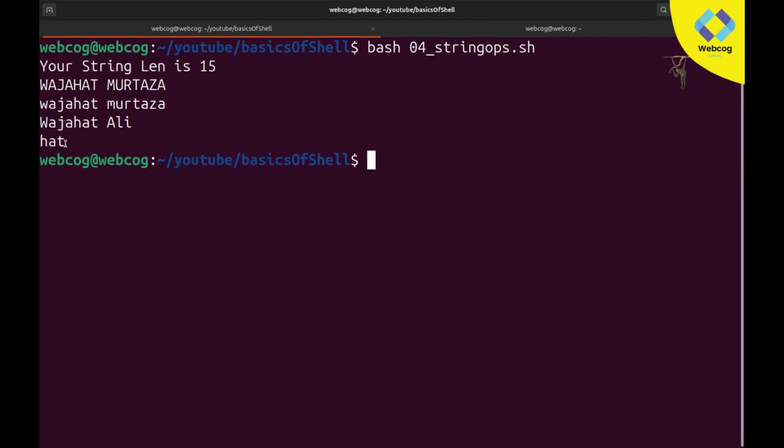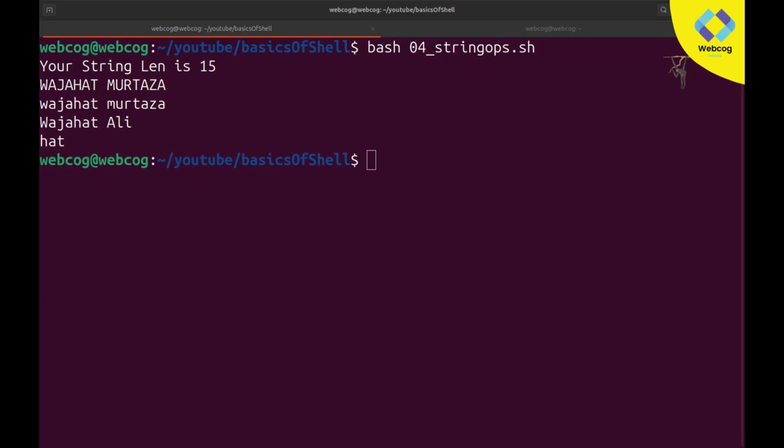So these are the basic string operations you can perform: length, uppercase, lowercase, replace and slicing. So these are the main things. I hope you guys are clear. Our next step is user interaction. So what is user interaction? Let's talk about it.